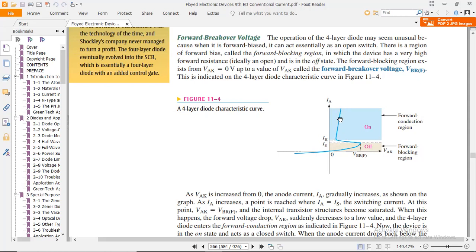What is IH? IH is the holding current, the minimum amount of current at which the thyristor or four-layer diode starts its conduction. After that current, the region is called the forward conduction region in which it works. Before that is the forward breakdown voltage, VBR forward.